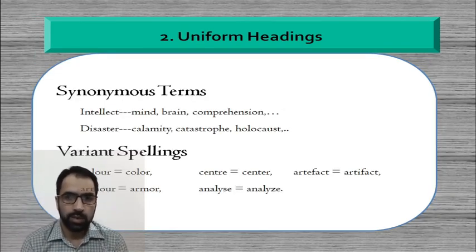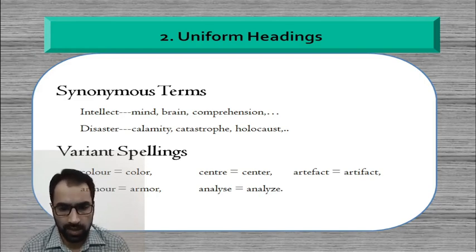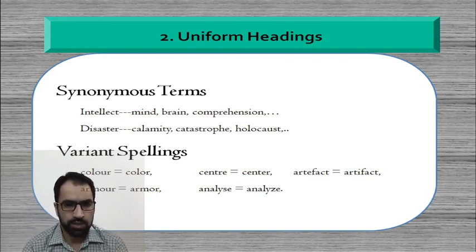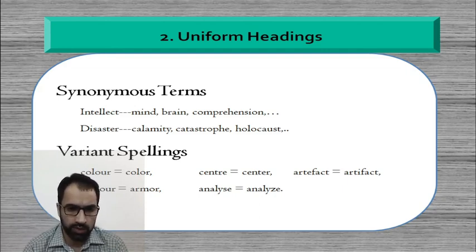Then the uniform headings. There are different kinds of these terms which are creating confusion among the catalogers about when a particular heading, when a particular term, should be used.